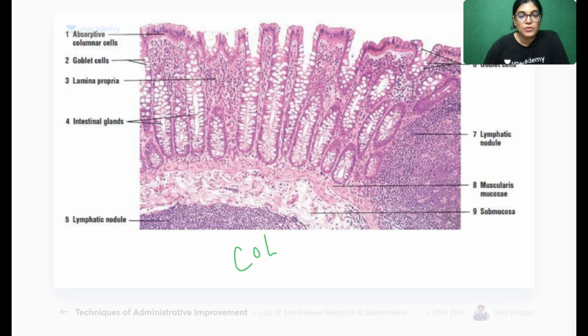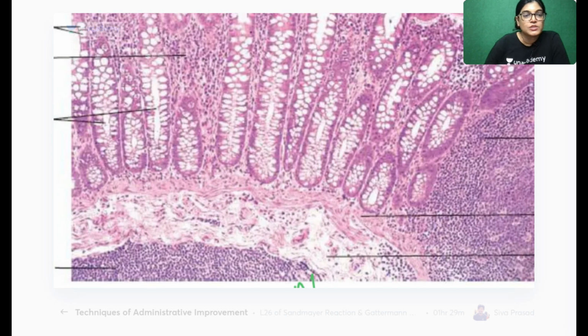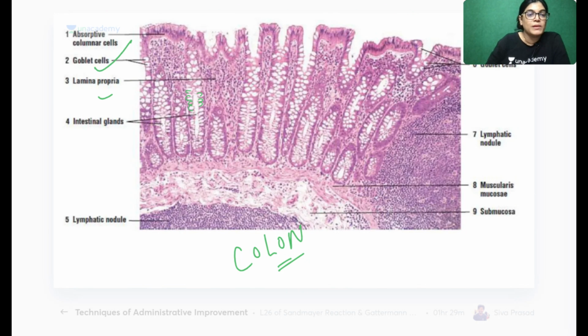See here, this is the slide of colon. Can you appreciate the goblet cells here? Everyone, can you appreciate the slide is full of these structures? This is the goblet cells, and the same thing was given in the MCQ. The whole slide is full of goblet cells. You can see absorptive columnar epithelium, mucosa, and lamina propria, and many goblet cells, which is the most important characteristic feature for the identification of colon.